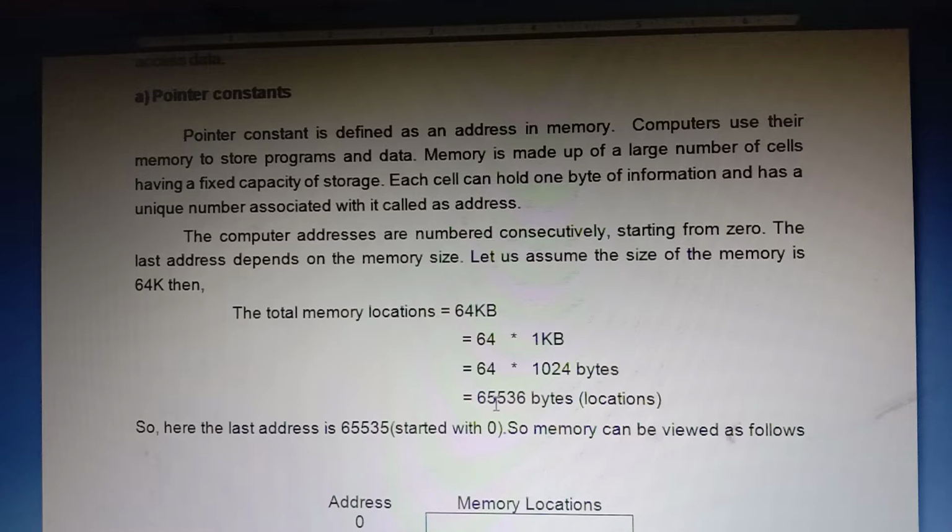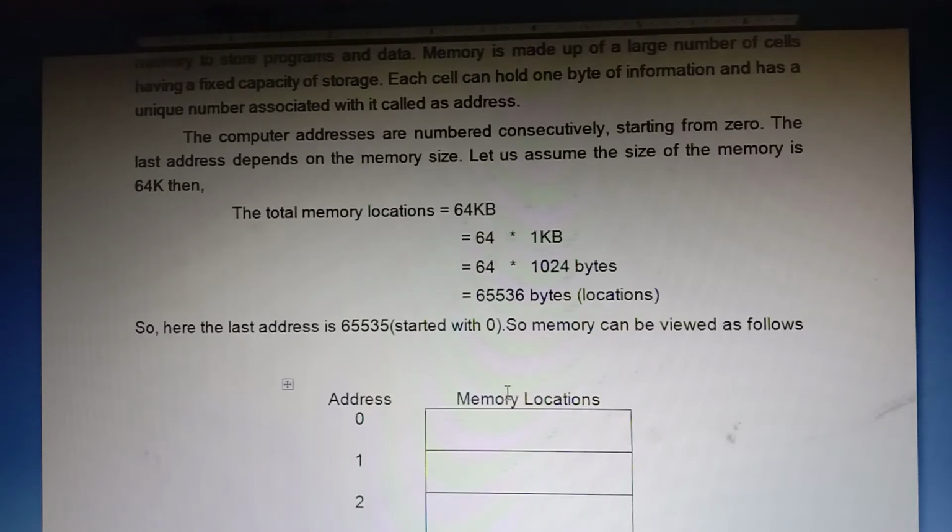Total, how many total bytes now? 65,536 byte locations. Here, what is the last address? 65,535. Even though 65,536 is available, the last address is 65,535, because it started with 0.